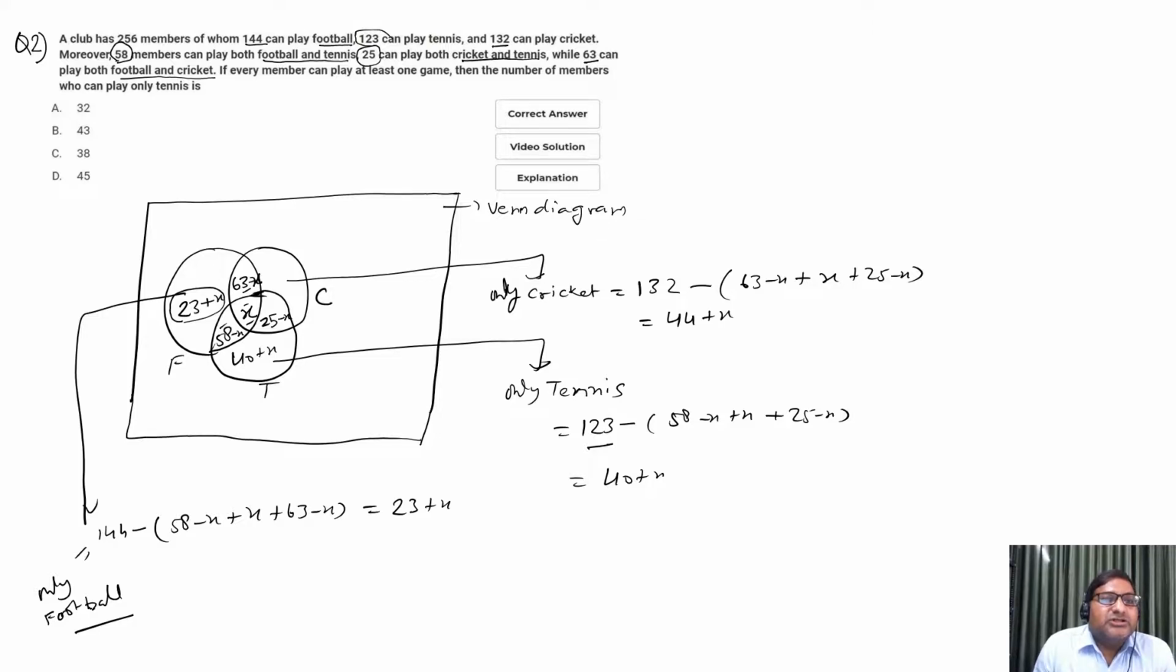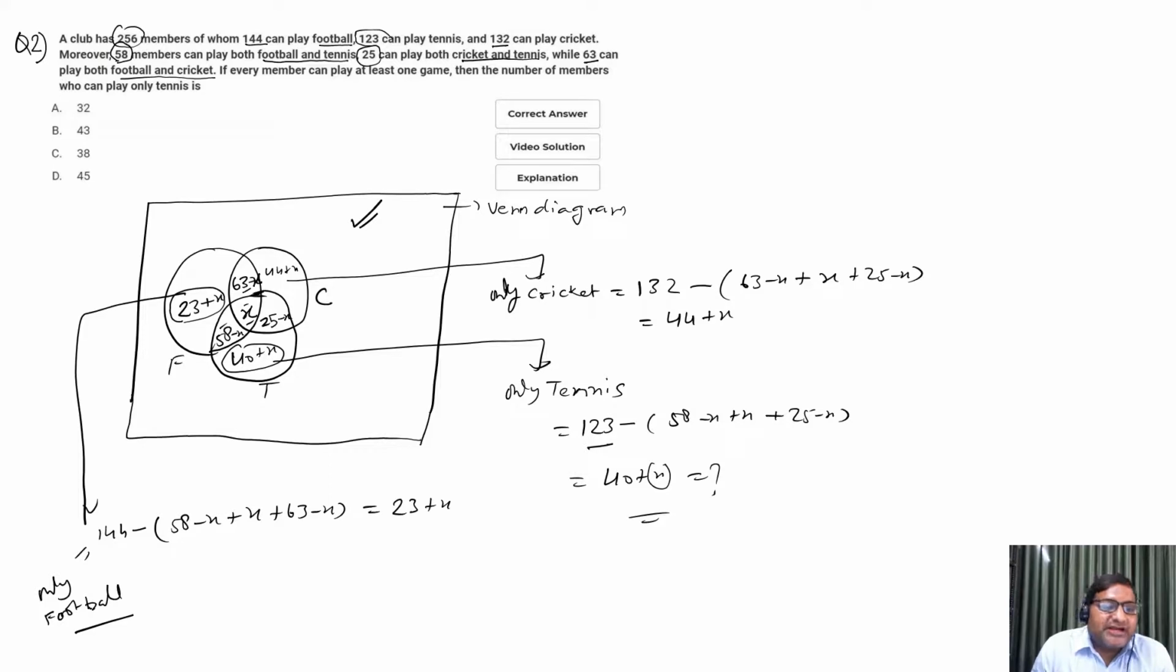Now the question says that if every member can play at least one game, means in this region, who does not play any game, have no member. The number of members who can play only tennis is required, means we require 40 plus X. This is the required. For that we need X. But one more thing is given, that total members in this Venn diagram is 256.